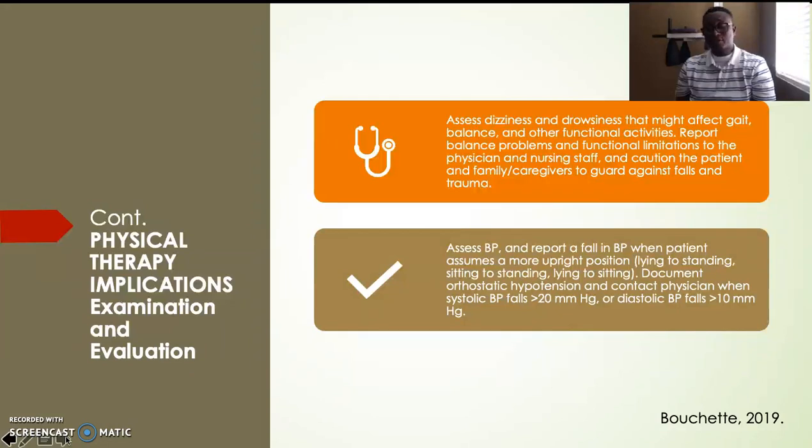Patient blood pressure needs to be assessed and any fall in blood pressure reported when the patient assumes a more upright position, such as lying to sitting, or sitting to standing. Document all orthostatic hypotension and contact physicians when systolic blood pressure falls greater than 20 mm of mercury or diastolic blood pressure falls greater than 10 mm of mercury.